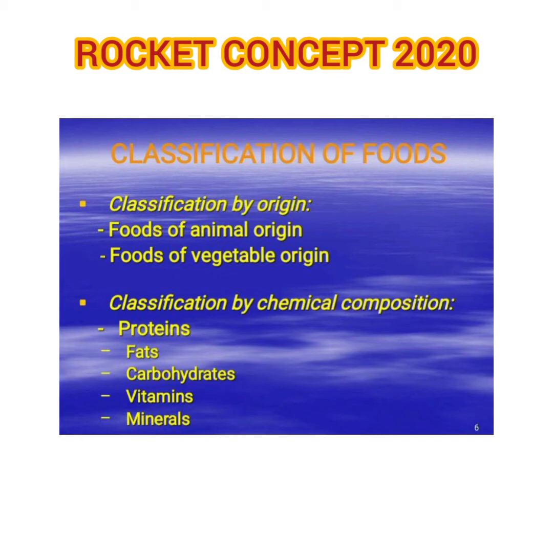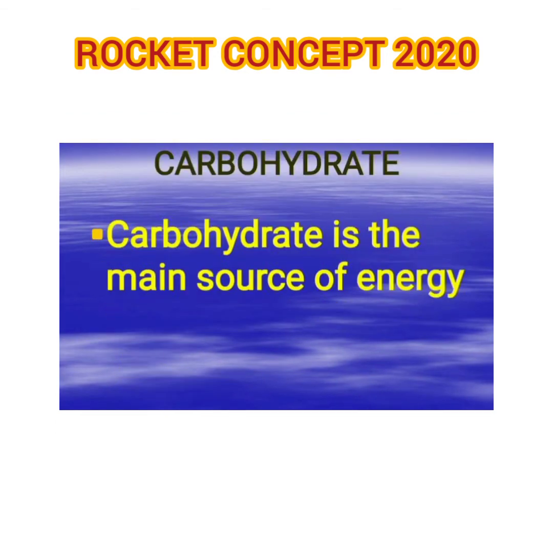First and foremost, if I continue, the classification of food is based on origin and based on chemical composition. We want to talk about classification by origin. It includes food of animal and food of vegetable origin. Also, we have classification by chemical composition, which includes protein, fat, carbohydrate, vitamin, and mineral. And let's not forget that water is an example of a class of food.